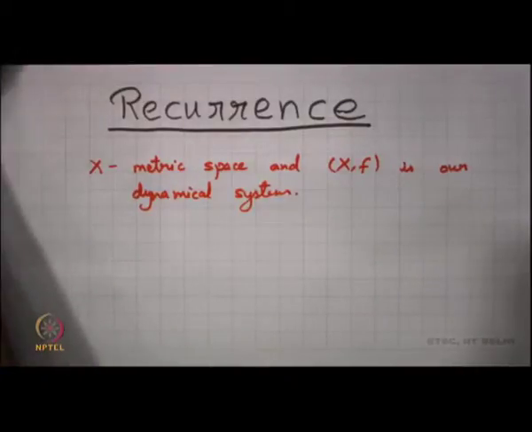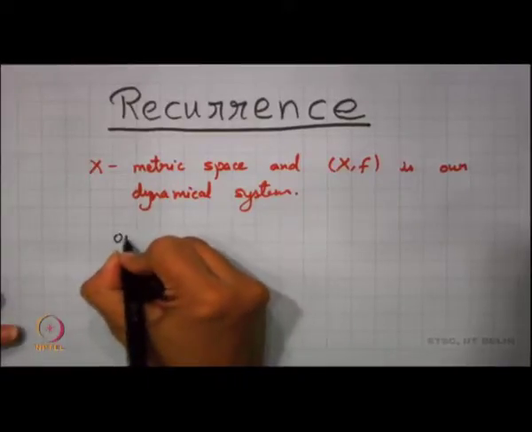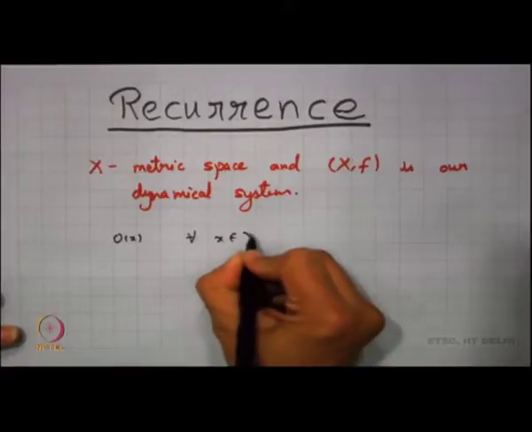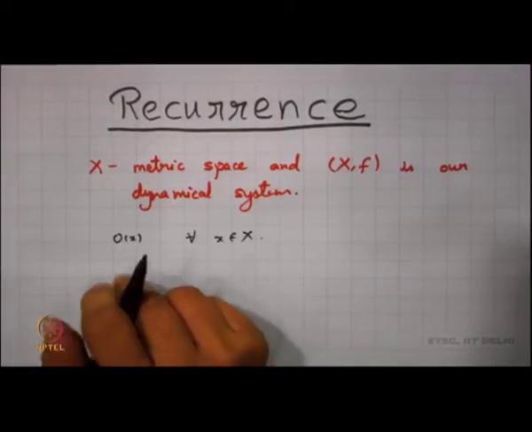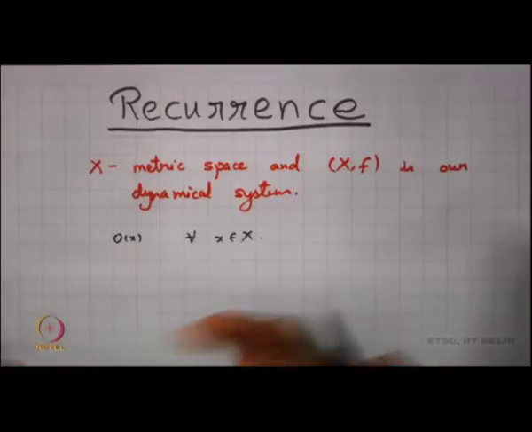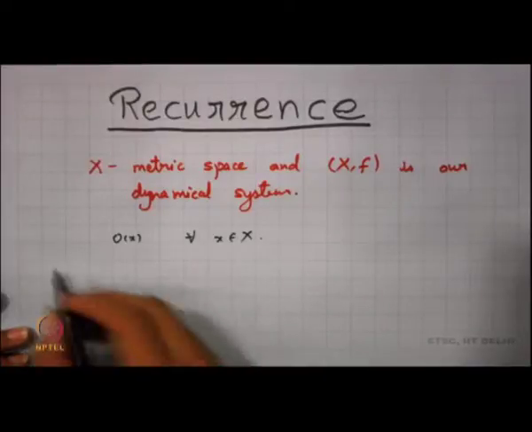As we all know, we are always interested in looking into the orbits of x, for every x in X. One of the ways of studying the orbits is to study the limit points of the orbits. So we define a concept here.